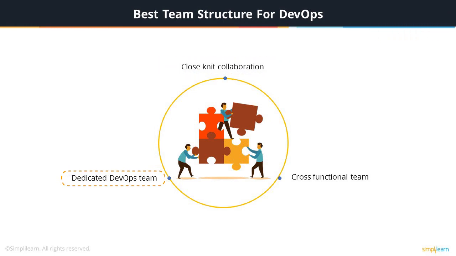Dedicated DevOps team. A dedicated DevOps team comprises people who are experienced with skills like version control, writing infrastructure as code, and continuous delivery. Its main job is to address the problems that are most painful, such as automated deployment. Once they are done with it, they move on to providing shared services for the organization. Cross-functional team. It consists of professionals working together from different disciplines for developing and deploying a product or service. The team should be empowered and self-sufficient. They write it, test it, and deploy it.